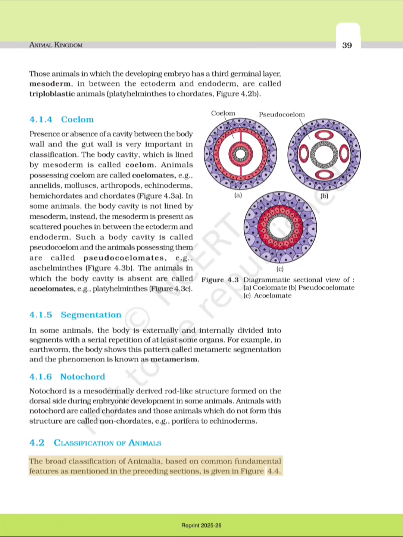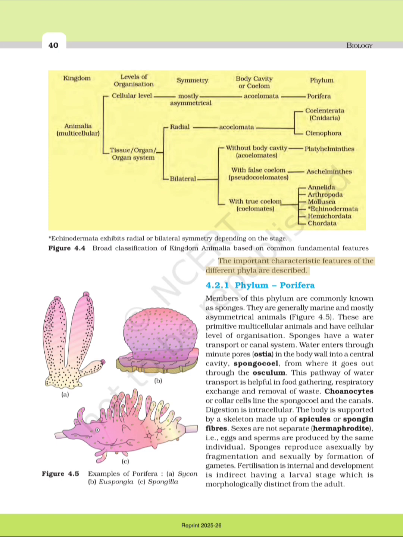4.2 Classification of animals. The broad classification of Animalia, based on common fundamental features as mentioned in the preceding sections, is given in Figure 4.4. The important characteristic features of the different phyla are described. 4.2.1 Phylum Porifera. Members of this phylum are commonly known as sponges. They are generally marine and mostly asymmetrical animals, Figure 4.5. These are primitive multicellular animals and have cellular level of organization.